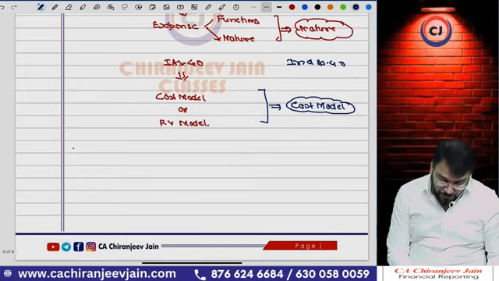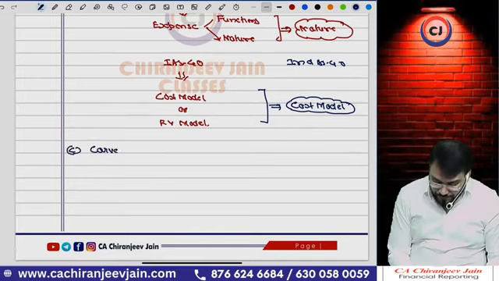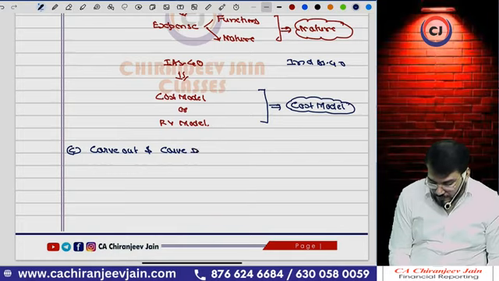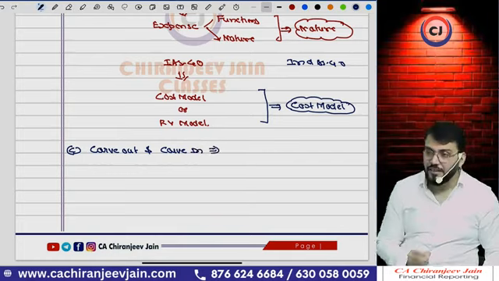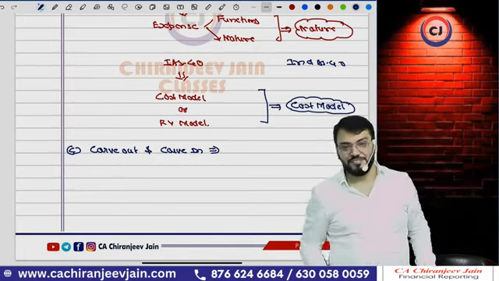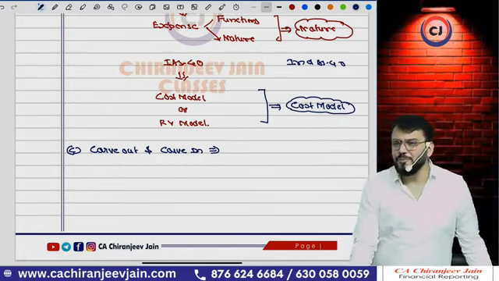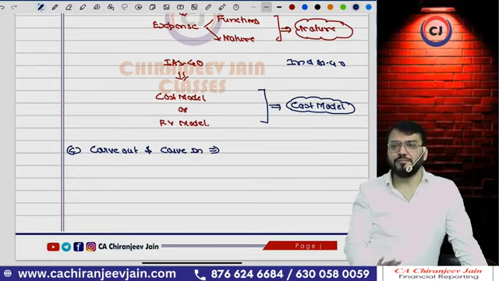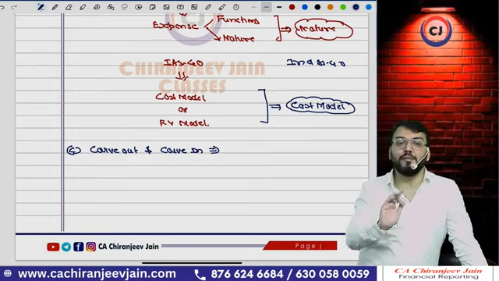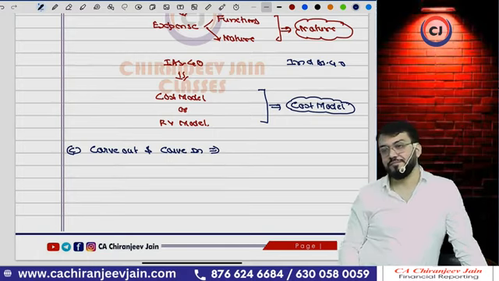The third difference, which is the major difference, is known as carve out and carve in. This is the only difference that we need to understand as far as differences are concerned. Carve out means whenever a different accounting treatment has been taken in India as compared to IFRS.